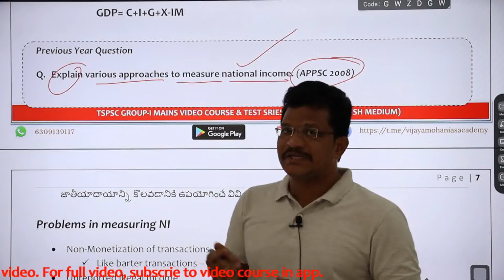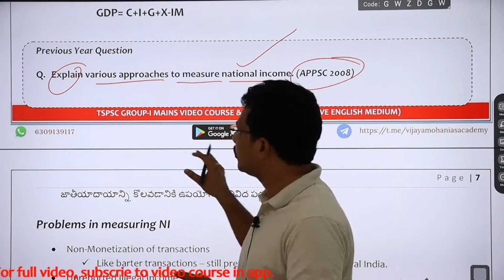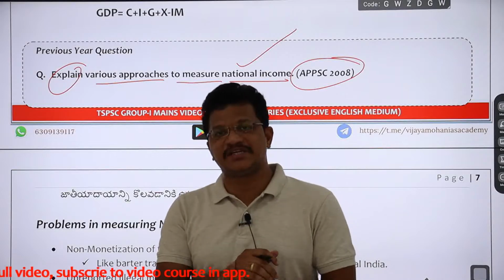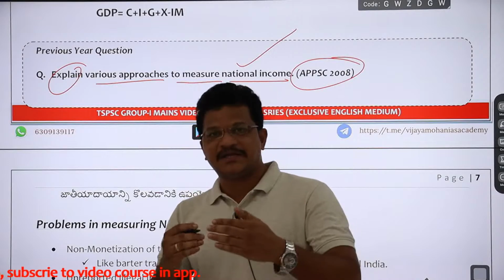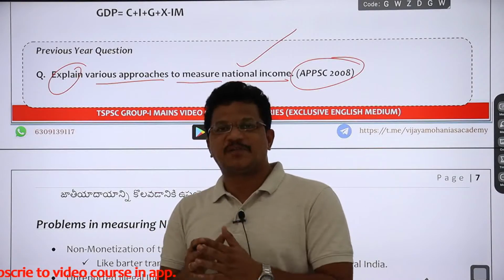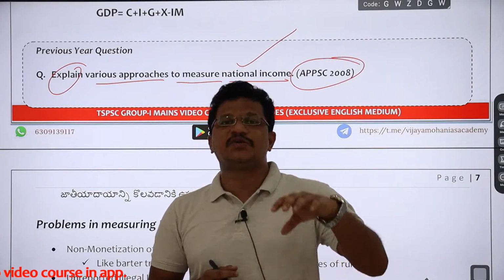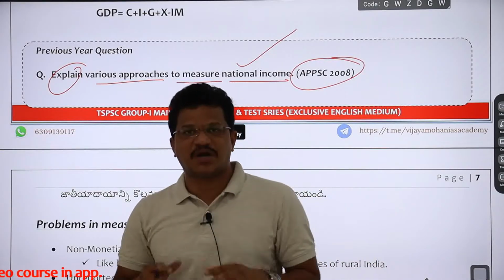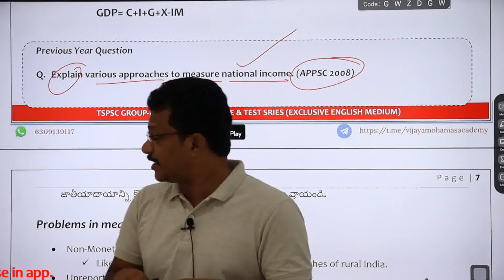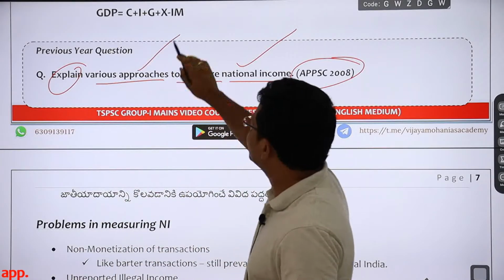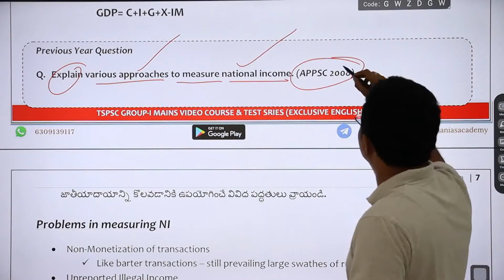Then you can tell that these are the 3 approaches employed to calculate national income: value addition method or production method, income method, and expenditure method. Then you can explain each method in 4 or 5 sentences, and give some examples so that your answer will be complete and will reflect value addition, right? So this is the direct question, explain various approaches to measure national income, which was asked in 2008.